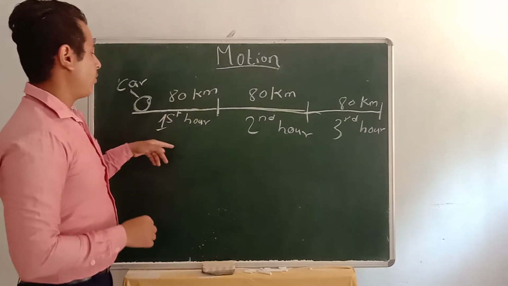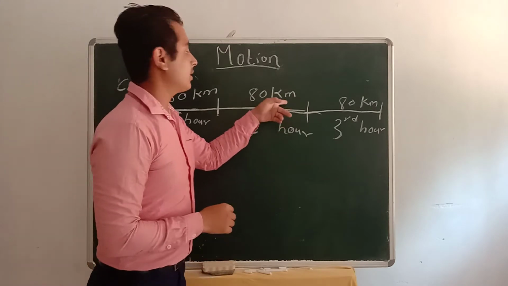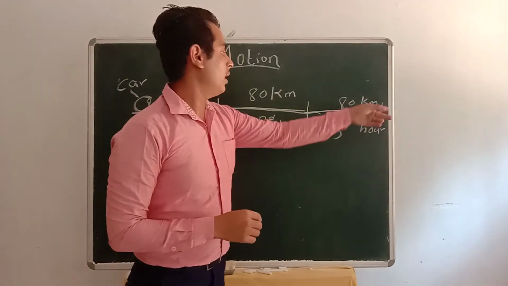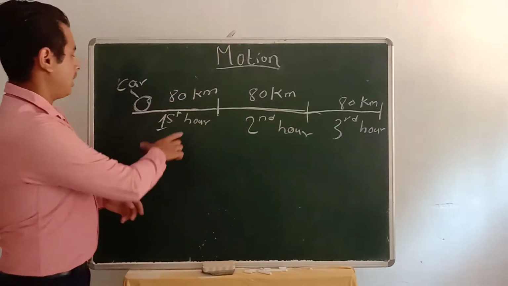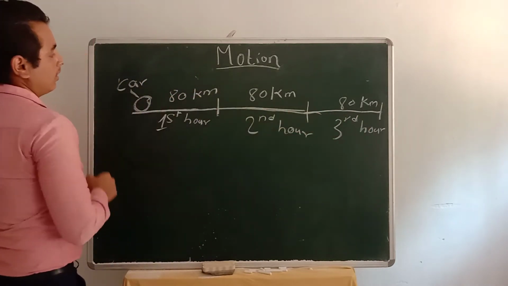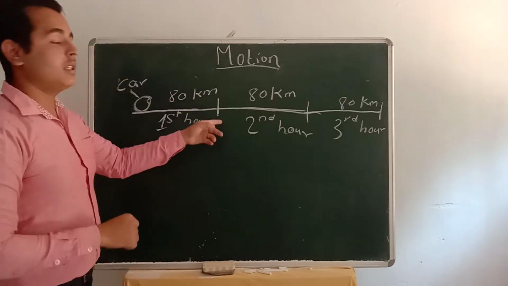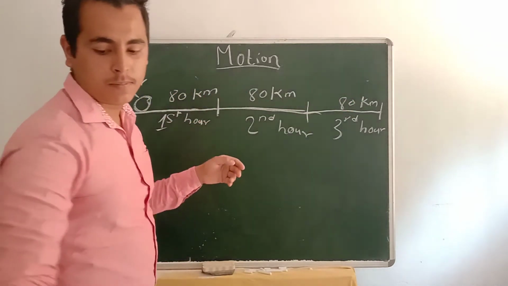Because in the first hour it covers 80 kilometer, and again in the second hour it covers another 80 kilometer, and in the third hour it covers another 80 kilometer. That means in equal intervals of time its distance is the same. That means 80 kilometer, 80 kilometer, 80 kilometer. This type of motion is called uniform motion.